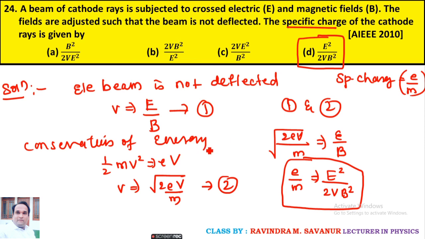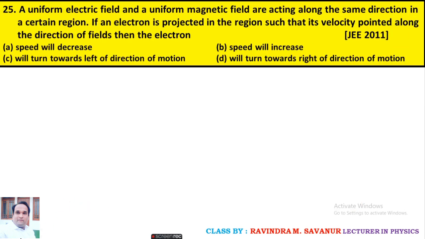Shall I move to next question? The uniform electric field and uniform magnetic field are acting along the same direction in a certain region. If the electron is projected in the region such that its velocity is pointed along the direction of the field, then what happens to the electron?